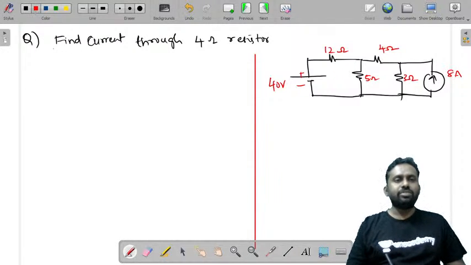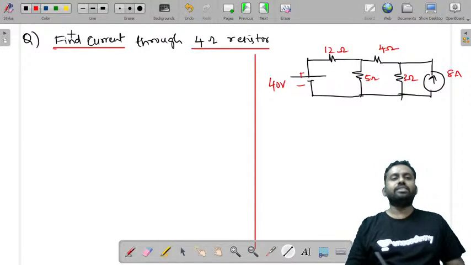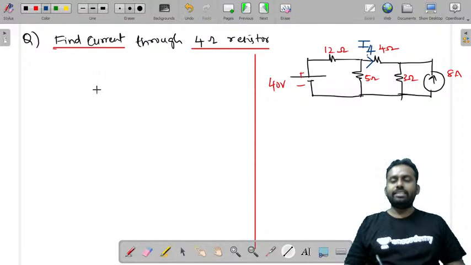First let us understand the question. Find current I, you have to find through the 4 ohm resistor. So let us consider that 4 ohm resistor current as this. Sorry, let me consider this current like this as I4. Let us consider this current as I4, current in the 4 ohm resistor.